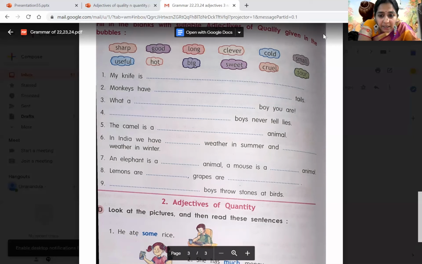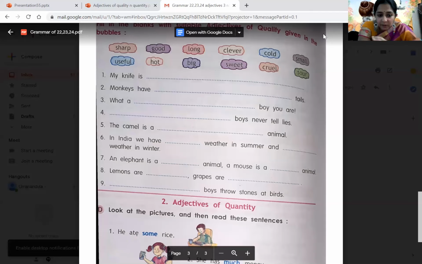Then sixth part, in India we have dash weather in summer. How will be the weather in India in summer, children? Yes, hot. And dash weather in winter, very cold weather in winter, right? I think already I've written it. Seventh one, an elephant is a dash animal. An elephant is a big animal, and a mouse is a small animal. Okay, fine. Eighth one, lemons are dash. Lemons will be very sour in taste, right? And grapes are sweet.